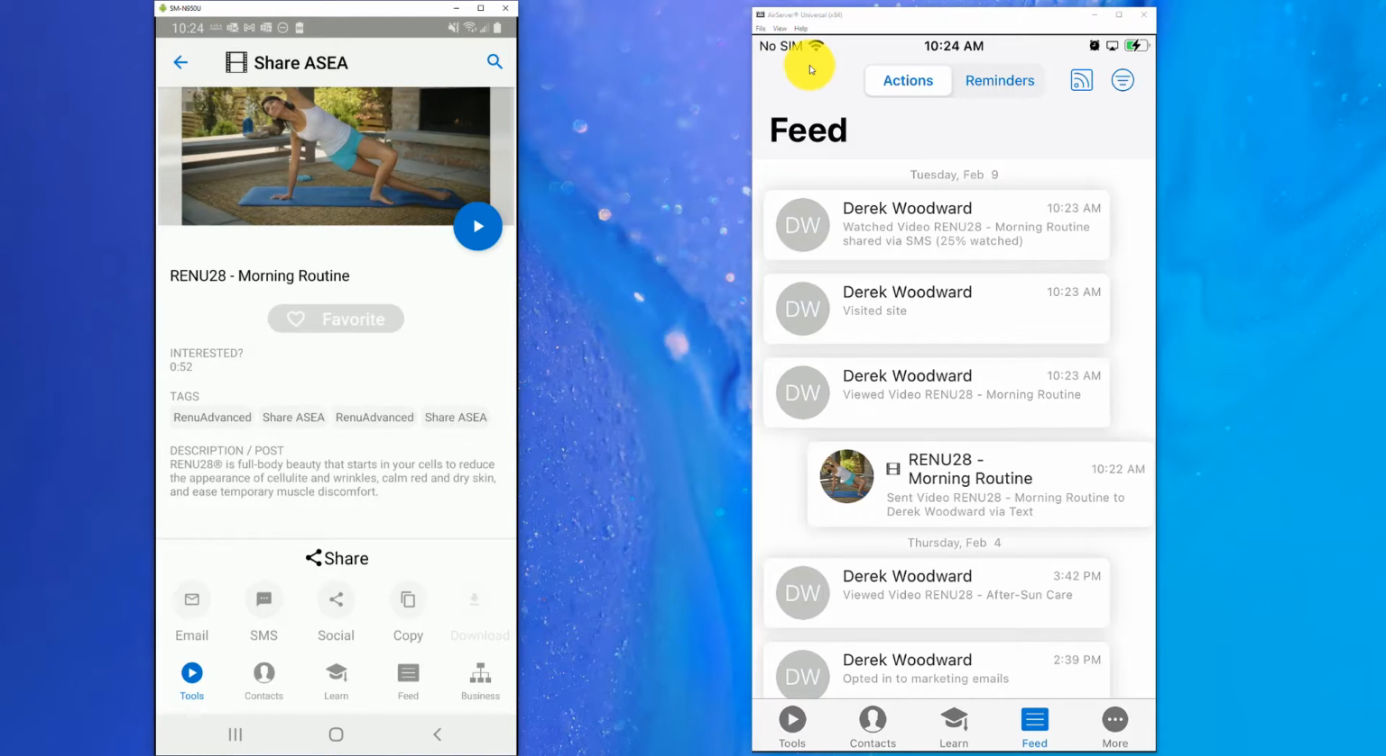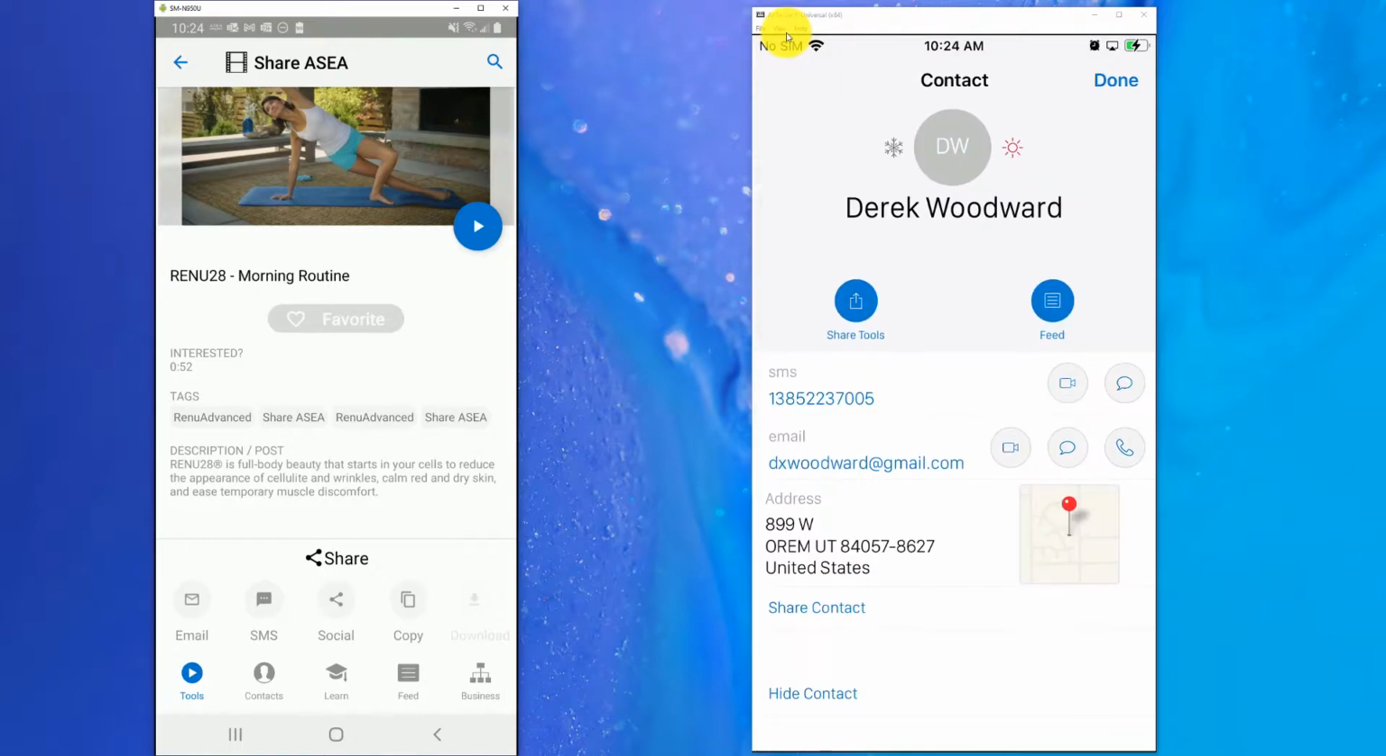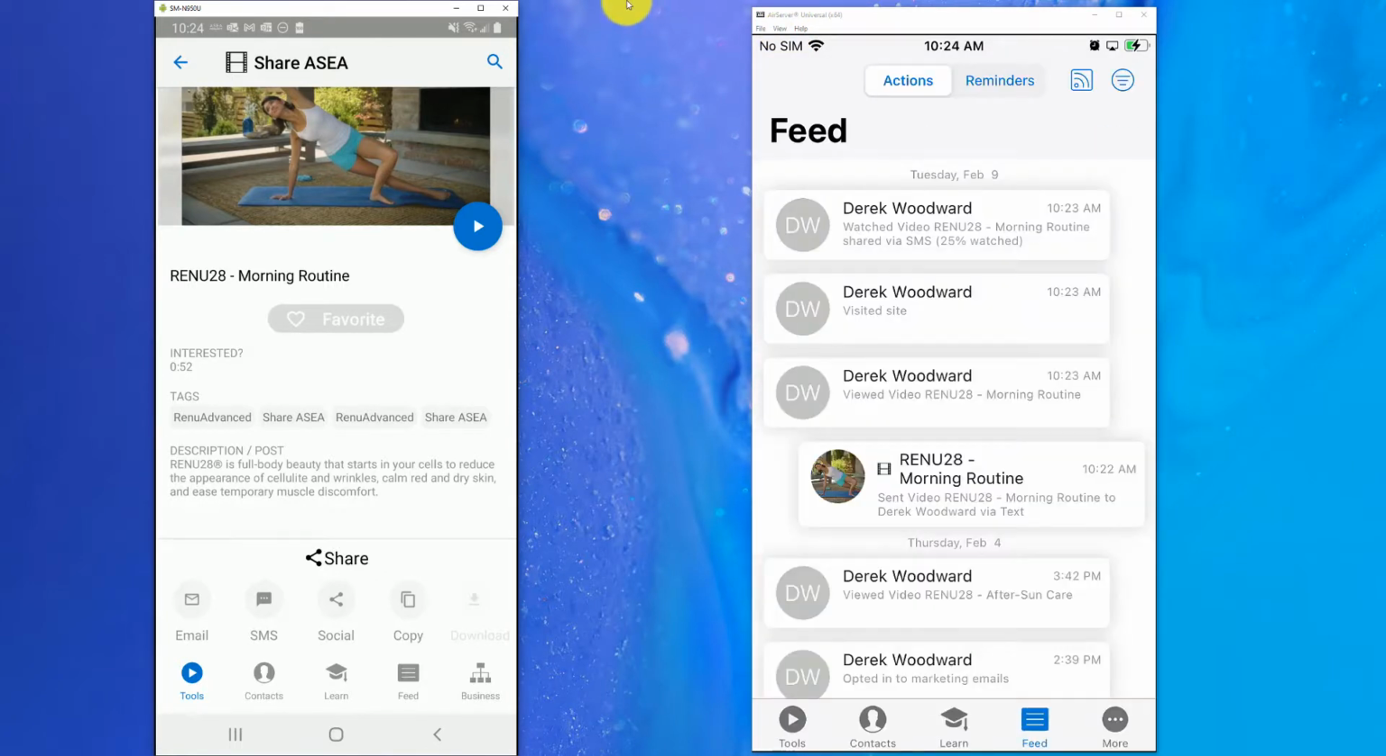Down here you'll be able to see that I sent it via text message, that I viewed the video, visited the site. And then up here at the top, that I've watched 25% of the video. So a couple things you can do with the activity feed that I want to make sure you all know about: you can mark these as a reminder by swiping over to the right, and it puts a little blue circle in here which then acts as a reminder for you.